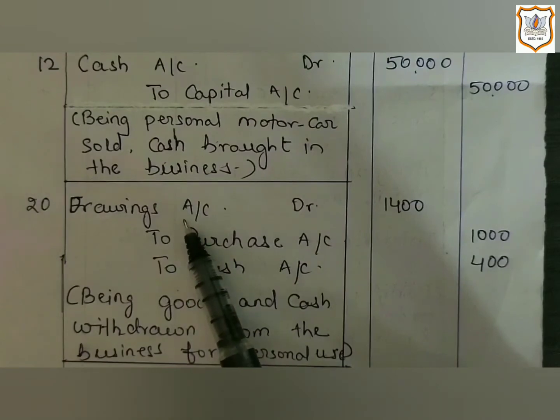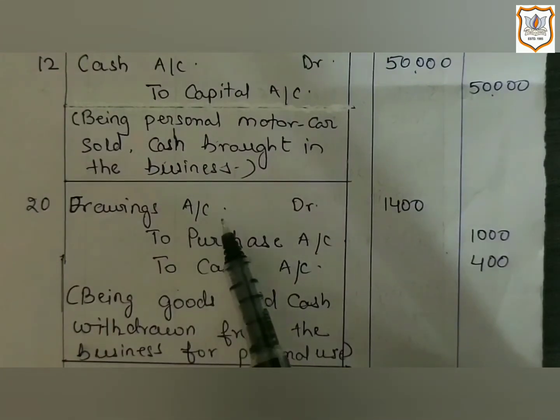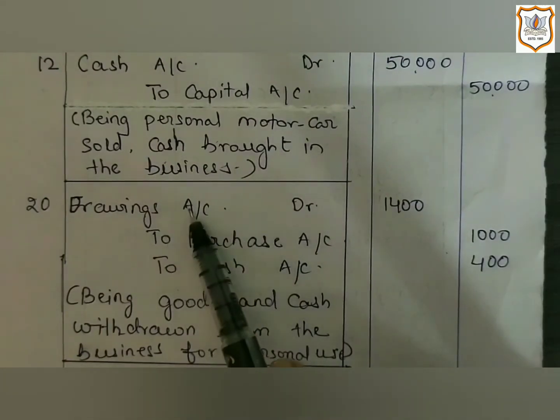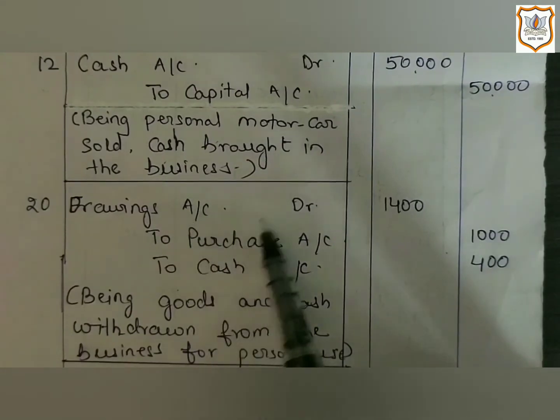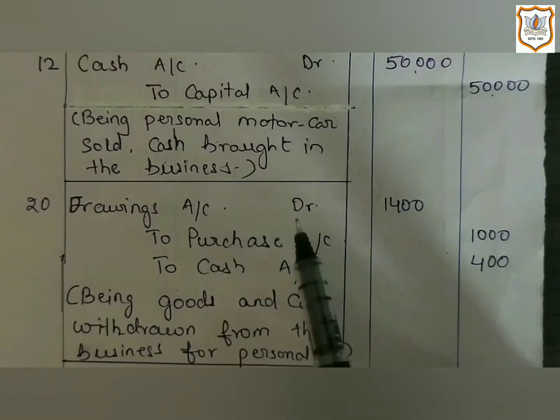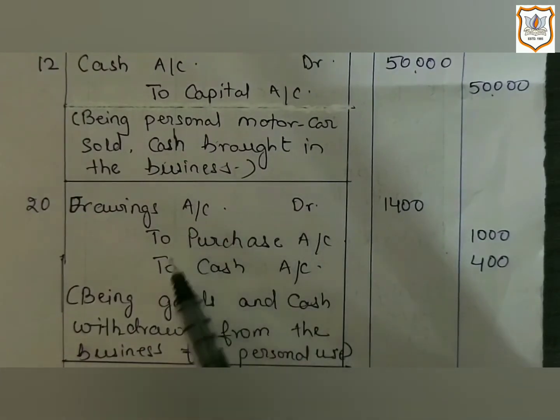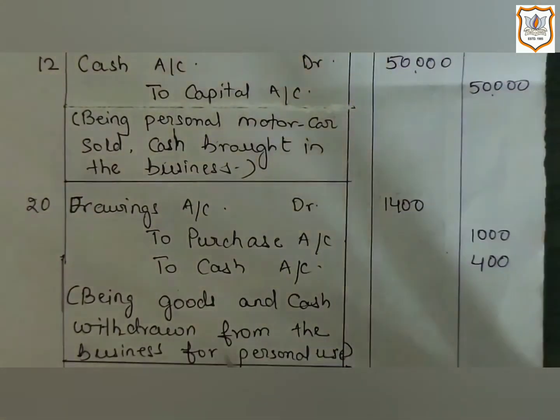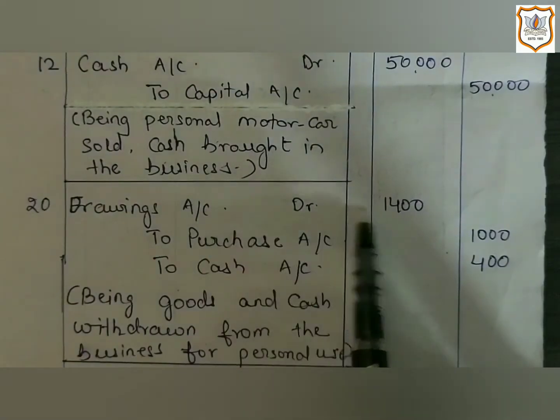Drawing account will come under personal account. So for drawing account, we will apply the rule of personal account, that says debit the receiver. Here owner is receiving something from business. Owner is receiving goods and cash from business. That's why drawings account will be debited.